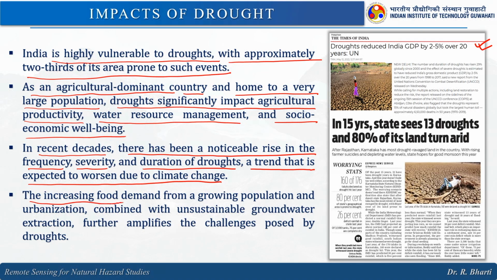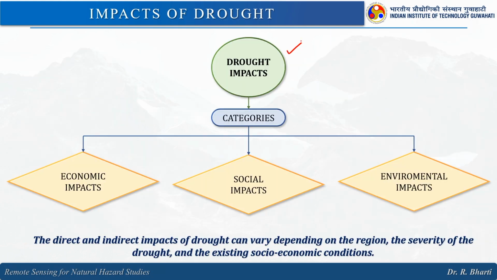The increasing food demand from a growing population and urbanization, combined with unsustainable groundwater extraction, further amplifies the challenges posed by droughts. So, if we classify the impacts of drought, we have three categories. The first one is the economic impacts, then we have social impact and then environmental impact.